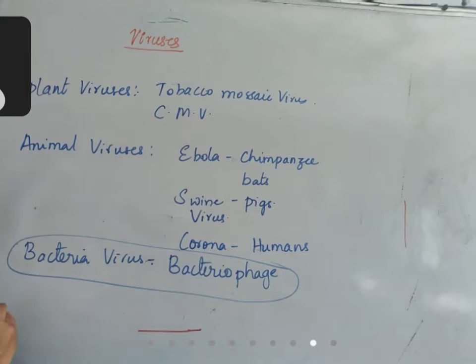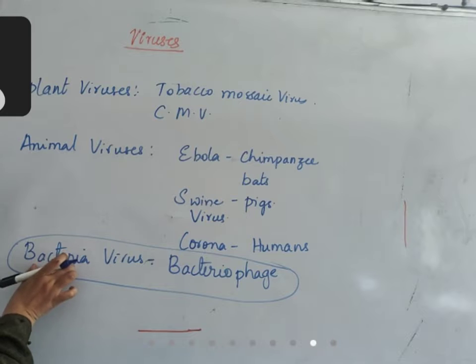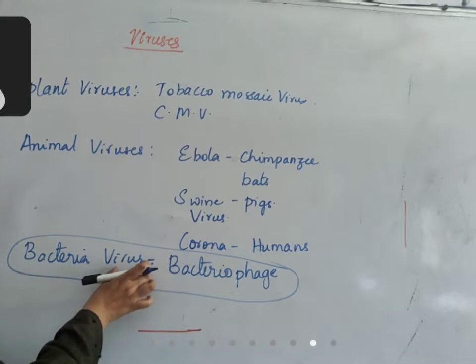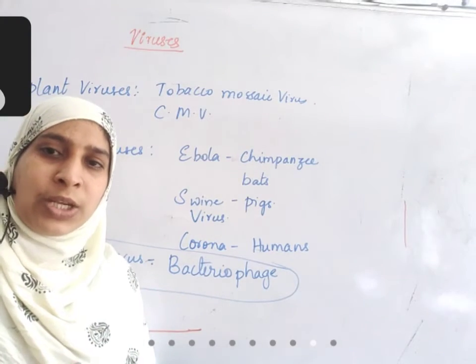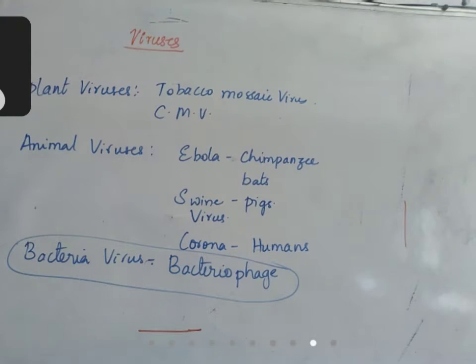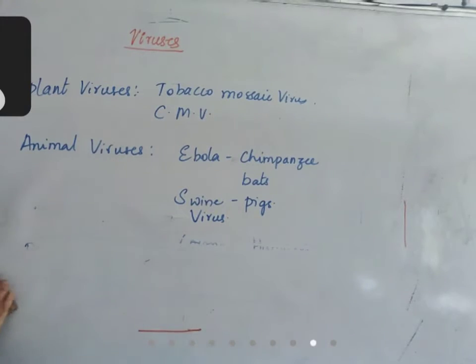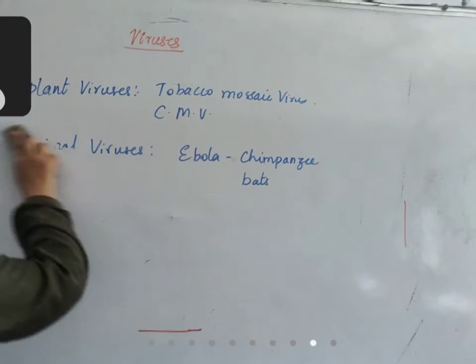Why is it the most important infection? Bacteria are the most abundant organisms, and viruses are also found everywhere. Whenever a virus has to undergo replication, it easily infects any bacteria. Such viruses which infect bacteria are called bacteriophages. So how do they reproduce? Their reproduction is very fast.